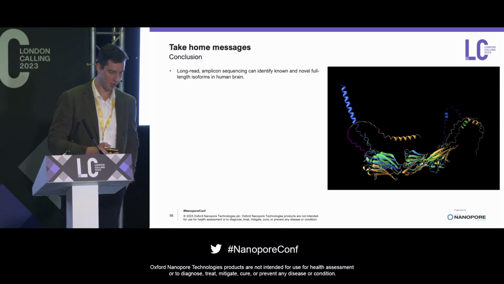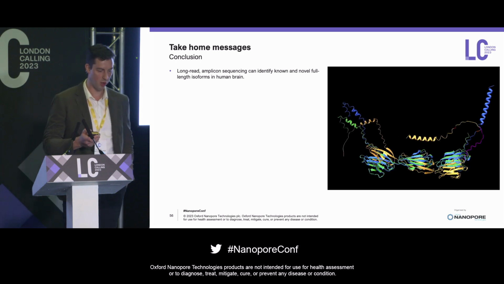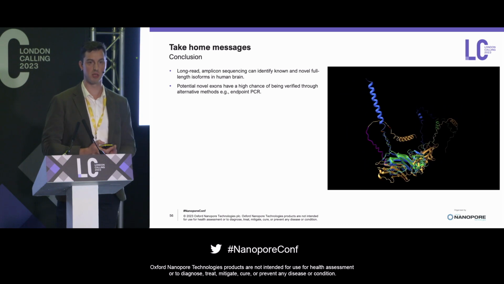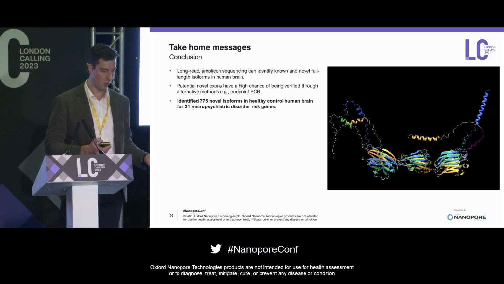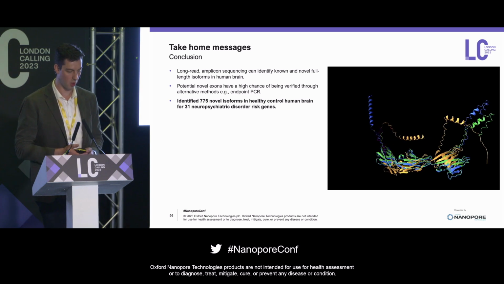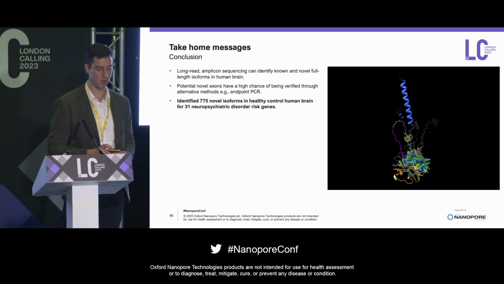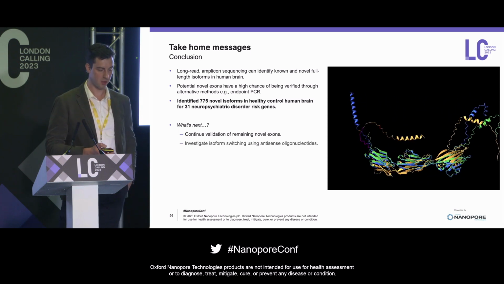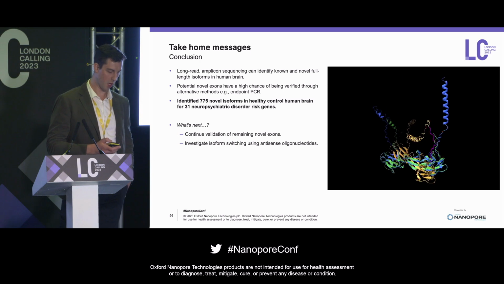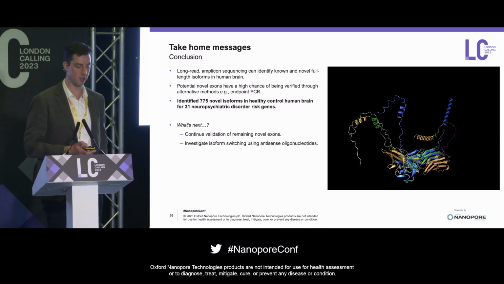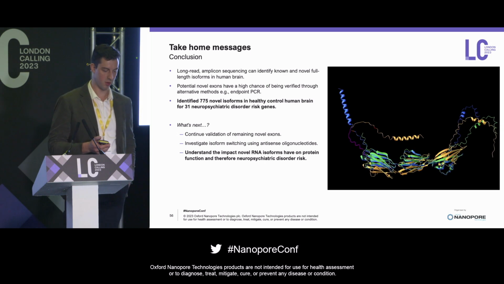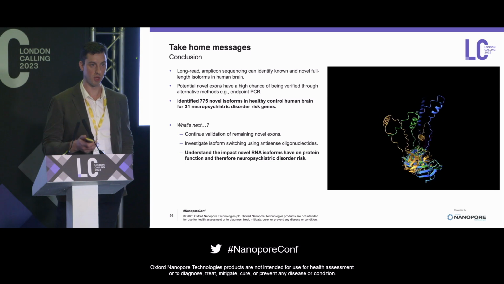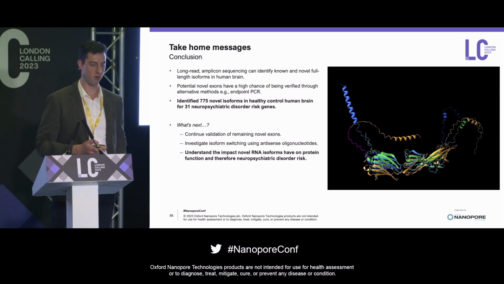And in conclusion, long-read amplicon sequencing can identify known and novel full-length isoforms in human brain. Novel exons that we do find have a high chance of being validated, which is just really great. We identified 775 novel isoforms in healthy control human brain across our 31 neuropsych disorder risk genes. So what's next for us is to continue our validation of the remaining novel exons that we have. I want to take a look at, see if we can do isoform switching using antisense oligonucleotides. But really what this work is doing is laying the foundation to improve our understanding of how these RNA isoforms are impacting protein function and therefore neuropsychiatric disorder risk.